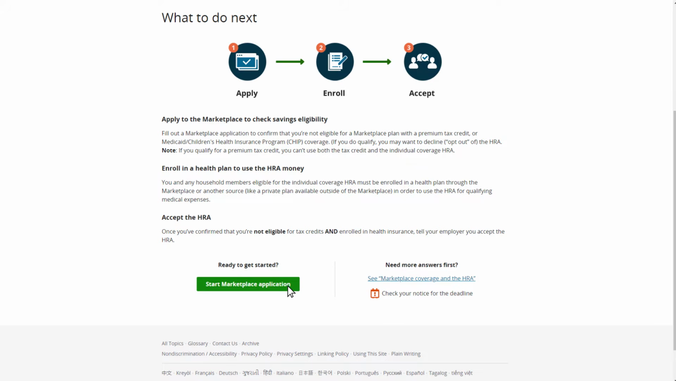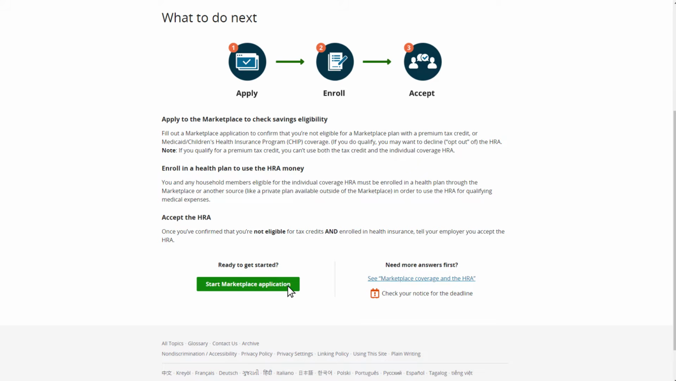If his eligibility results match the expected outcome from the HRA Employee Affordability Tool, and he does not qualify for savings, Medicaid, or CHIP, then he can enroll in a marketplace plan or a health insurance plan from outside of the marketplace, including directly through a health insurance company.